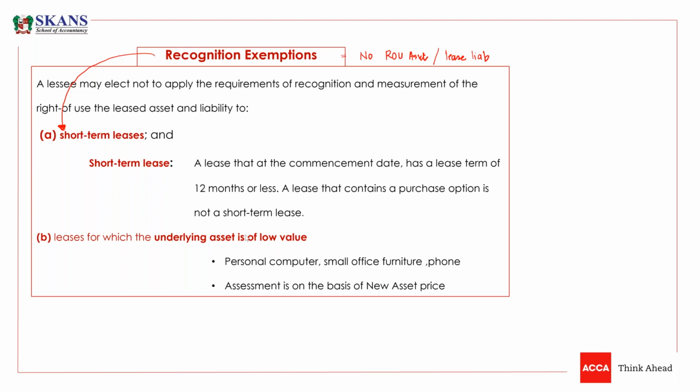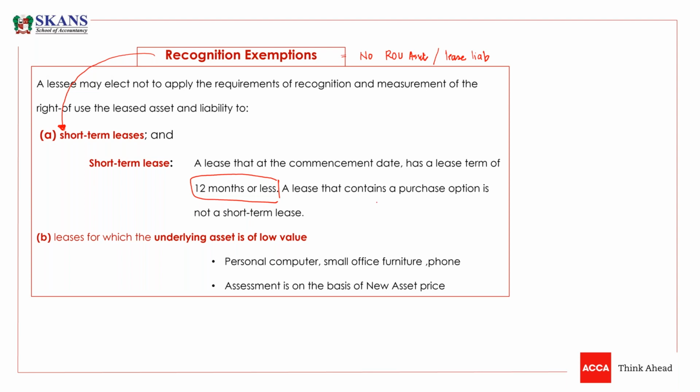The first exemption is short-term lease. What does it mean? It means a lease of 12 months or less. So if we have entered into a lease contract for 9 months, for 6 months, for 5 months, for 11 months, it would be a short-term lease.